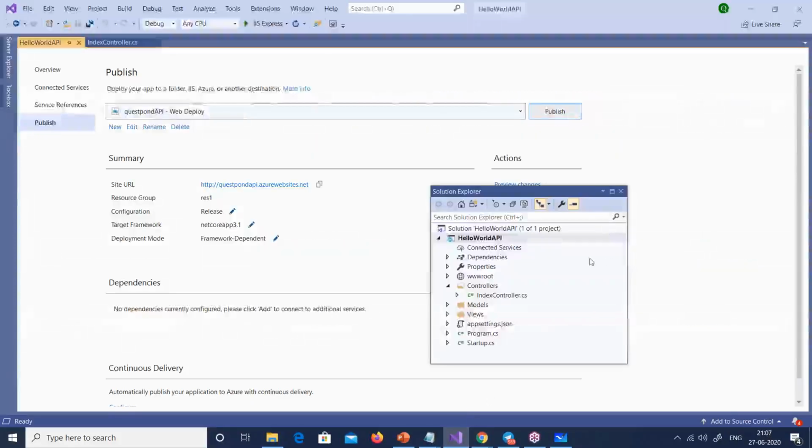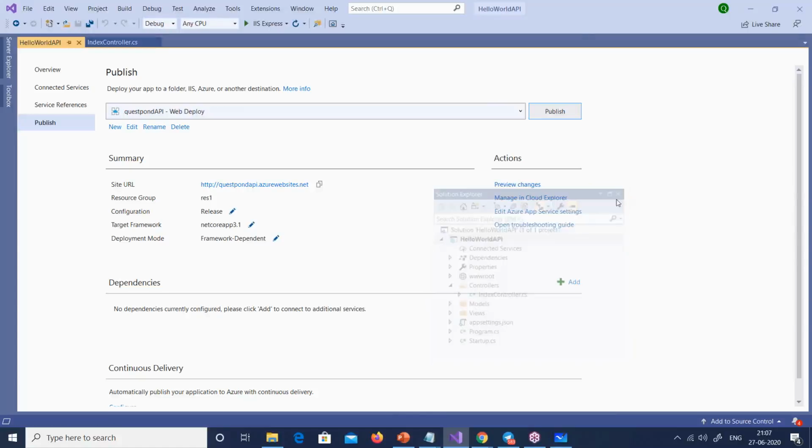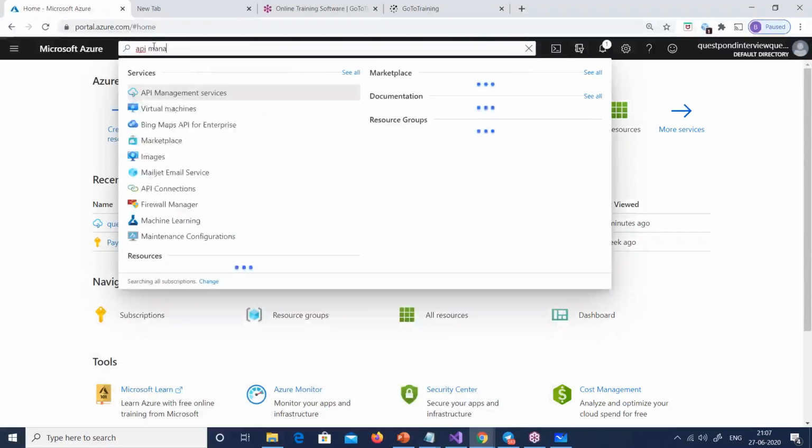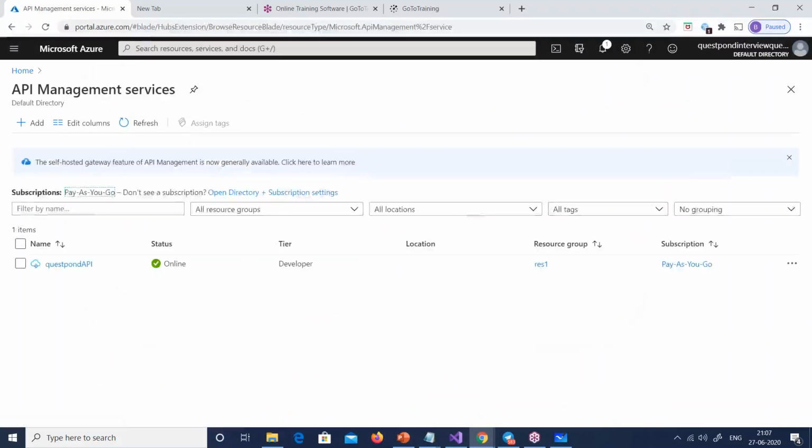So what I'm going to do now is go to my portal out here, and you have to first go and create your API management service. So you can see here the API management service. Now, warning, warning, warning. It takes 40 minutes to create the API management service.